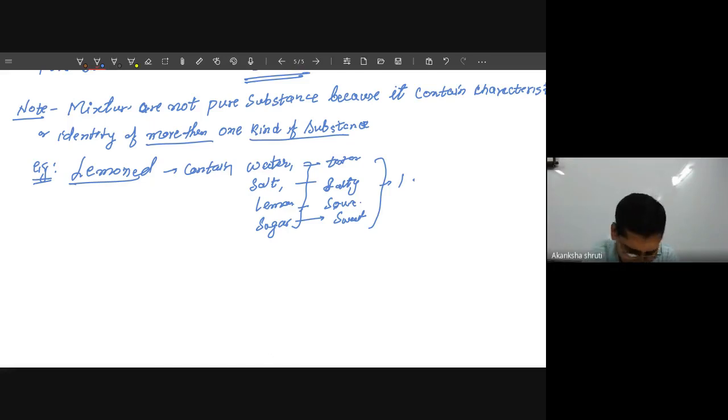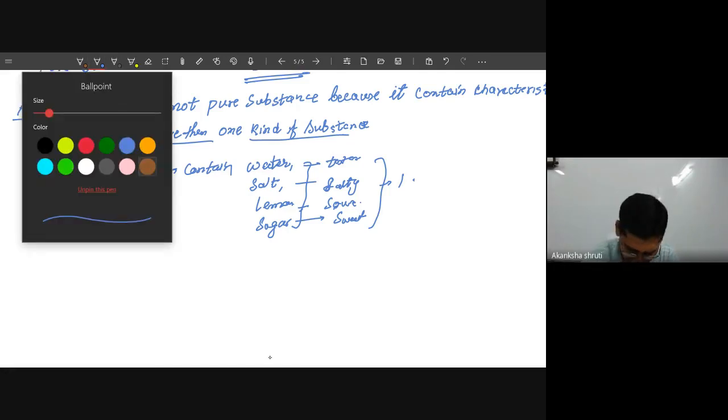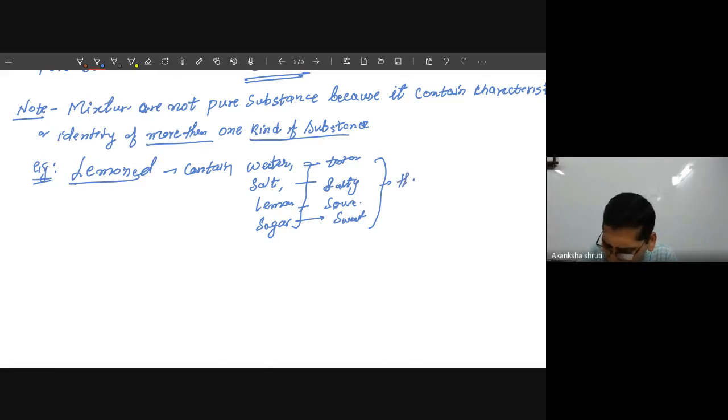So students, these are the various characteristics. So all these identities or characteristics are in the same mixture.